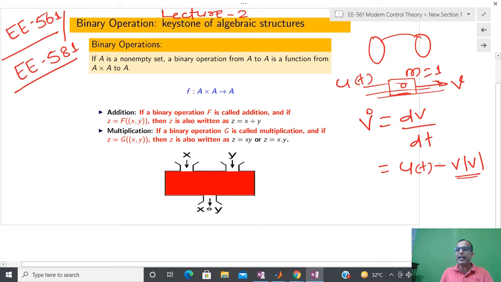If you write an equation like this, then this equation has no meaning.